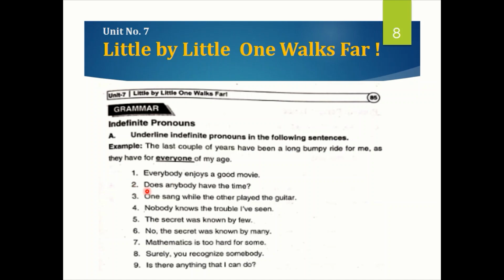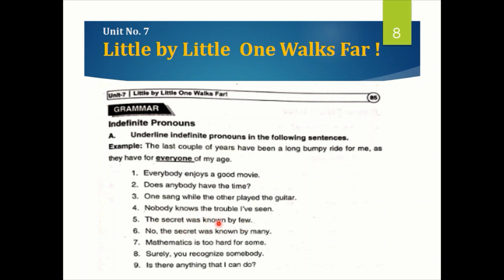Then number 2. Does anybody have the time? So here this is anybody. Number 3. One sang while the other played the guitar. Here this is one. And you can see that there is another indefinite pronoun, this is other. So in number 3 there are two indefinite pronouns, one and other. Next is, nobody knows the trouble I have seen. In number 5, the secret was known by few.